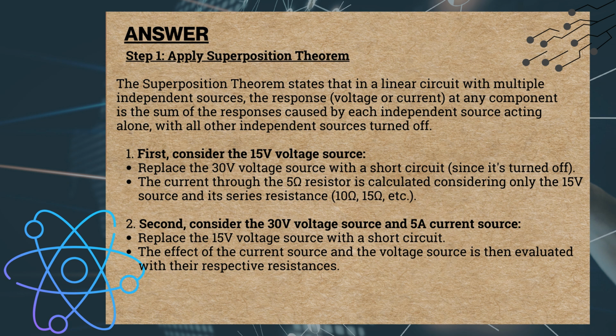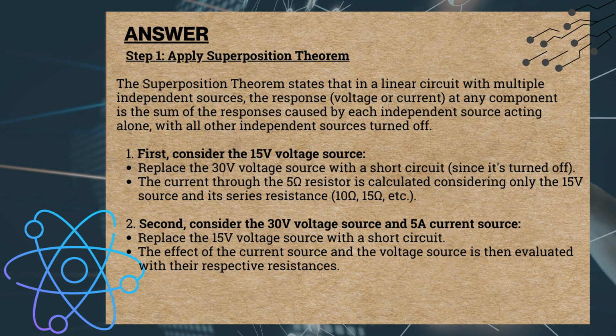Answer. Step 1. Apply superposition theorem. The theorem states that in a linear circuit with multiple independent sources, the response, voltage or current, at any component is the sum of the responses caused by each independent source acting alone, with all other independent sources turned off.